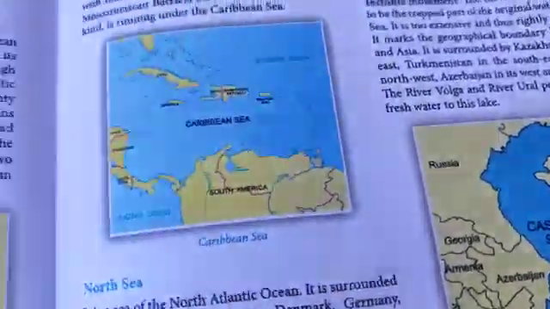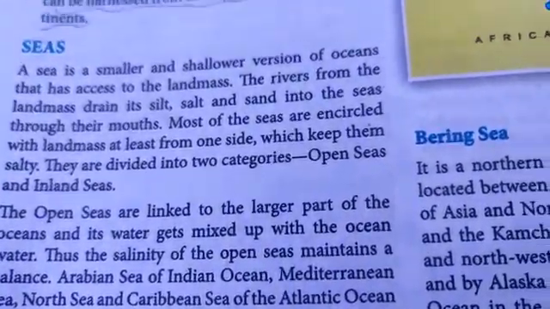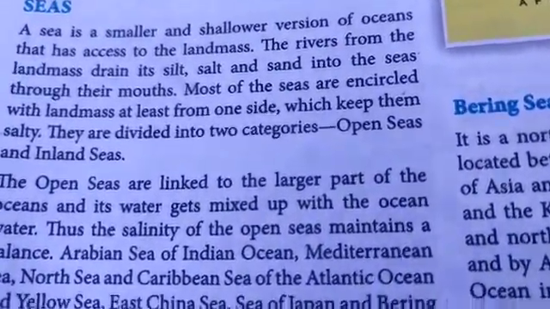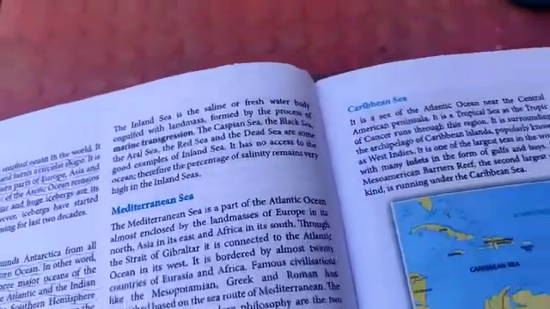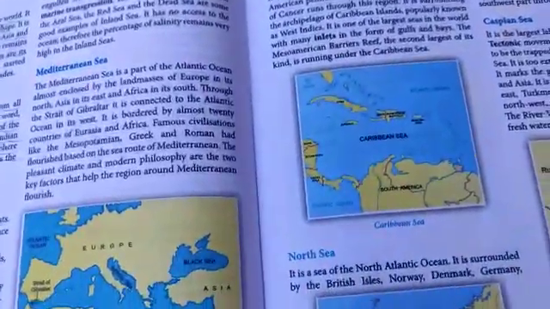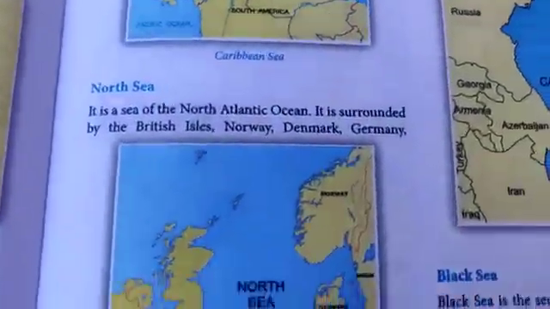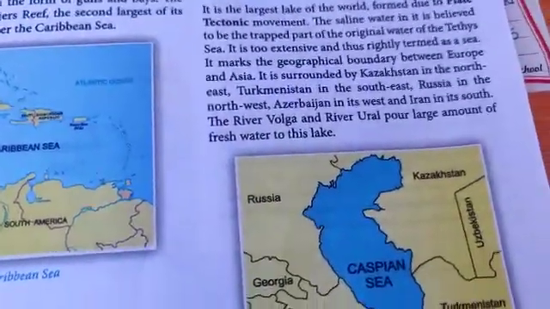For as of now, children, I want you to go through what the differences between the ocean and the sea are, what is an open sea, what do you understand by inland sea, and the five seas that we have learnt about today: the Mediterranean Sea, the Bering Sea, the Caribbean Sea, North Sea, and the Caspian Sea.